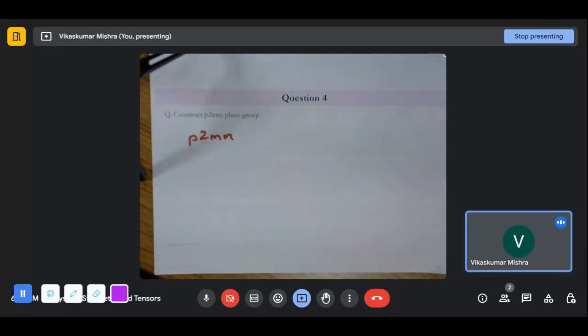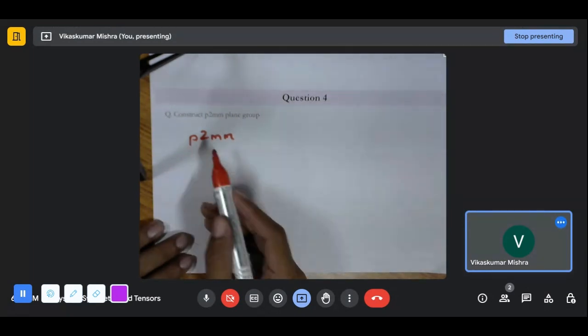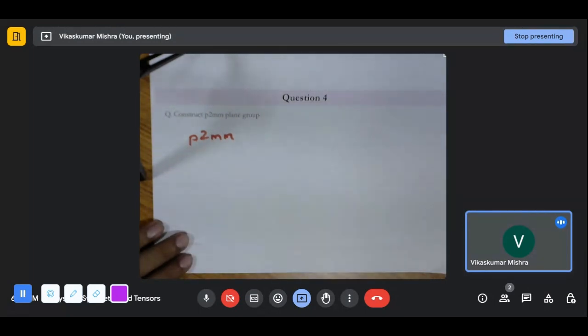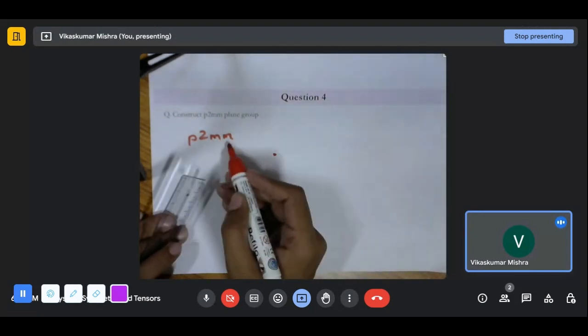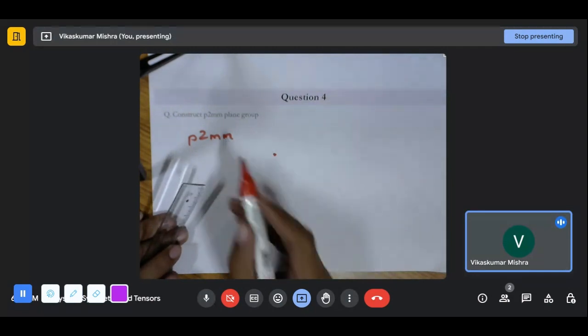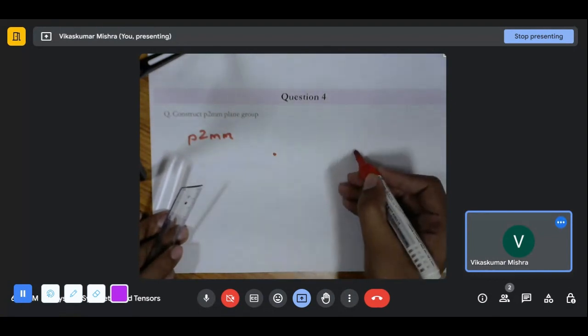So what we'll do is generate its symmetry element diagram. P2MM is primitive and has a twofold. So let's make a primitive lattice which has the twofold and two mirrors. We know that this happens only in the case of the orthogonal, rectangular one.